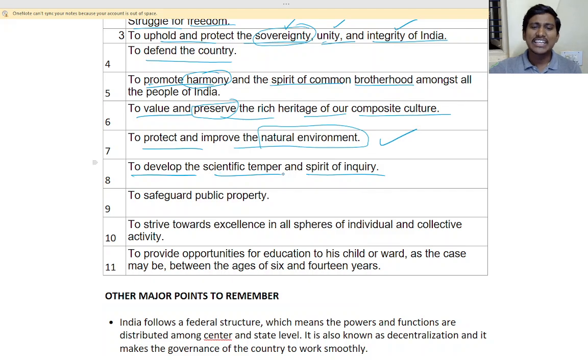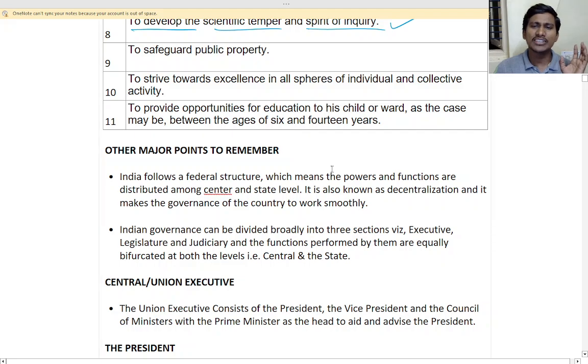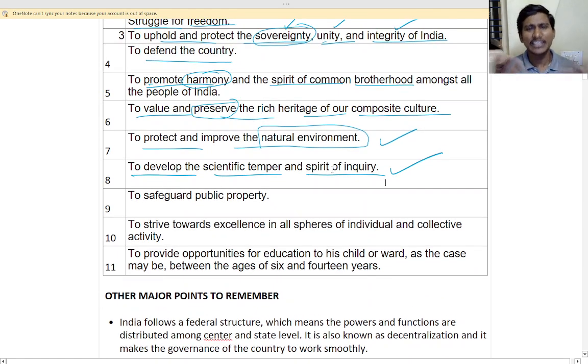So to develop the scientific temper and spirit of inquiry. Yes, we should be doing research. We should be developing our country. Spirit of inquiry means we should be questioning everything. You can ask whatever you want, doubts and anything. We should ask how it is, why it is, like that. Spirit of inquiry. And you should be developing our country, scientific temper. That is, you should be of a reasonable mind.